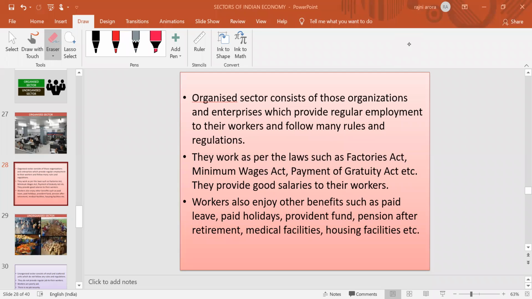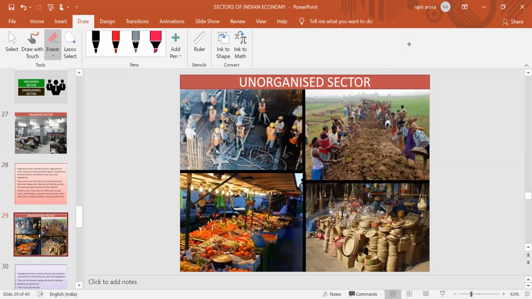Now we will come to the next one, the unorganized sector. See this one very carefully. In this you can see that people are working in a manufacturing process. Here the laborers are working. Some of the people are selling in the market. In the vegetable market, people are working. What are these? Now we will explain these terms. What is the difference between the organized and unorganized sector?